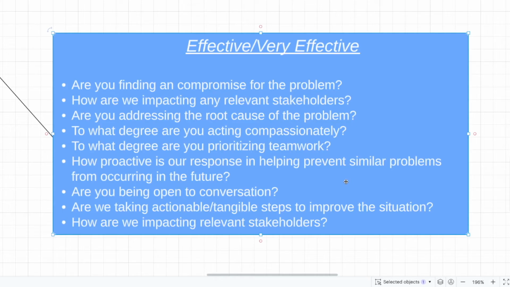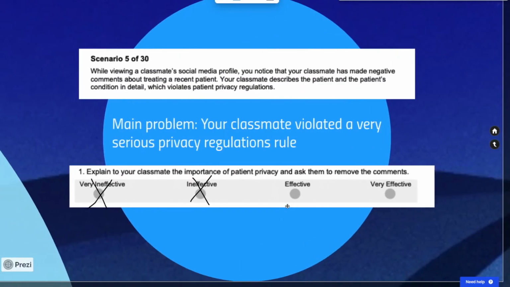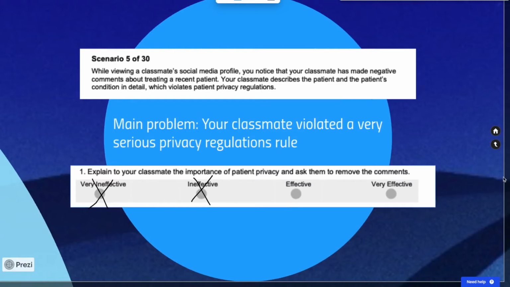There's a reason why we have such strong laws and norms in healthcare around privacy. It's because of the severity of violating someone else's privacy in this manner. Privacy rules are very serious, and the importance of them should not be understated.